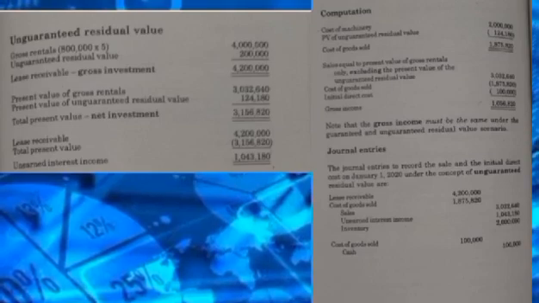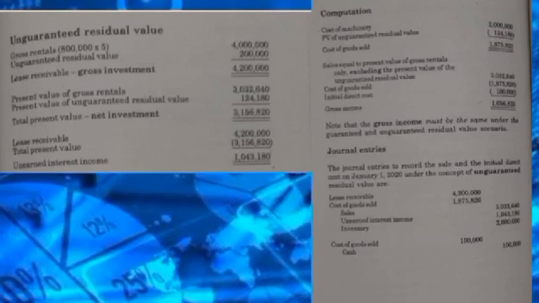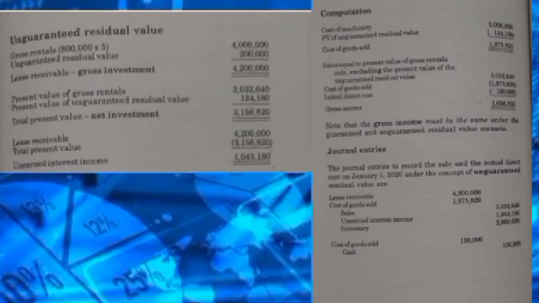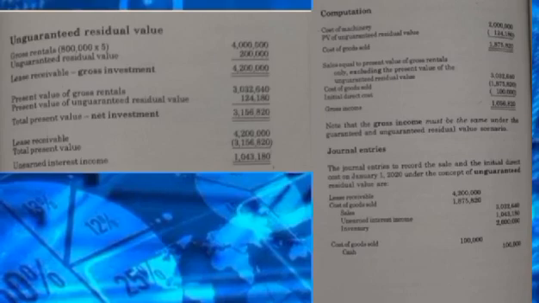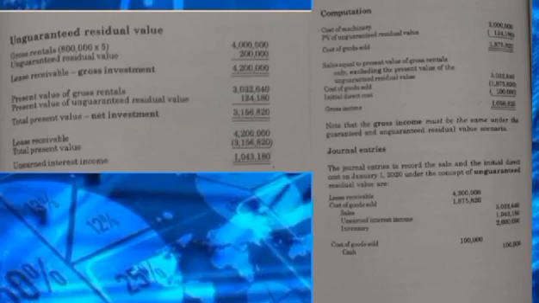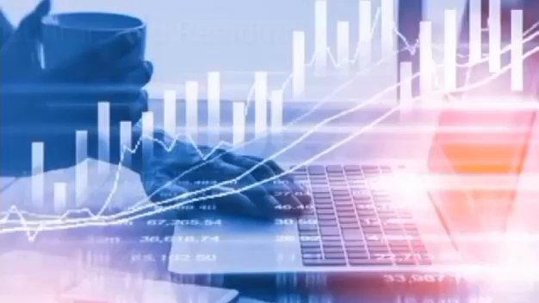To find the gross income, subtract from 3,032,640 the cost of goods sold and initial direct cost, which is 1,056,820. Note that the gross income must be the same under the guaranteed and unguaranteed residual value scenario.